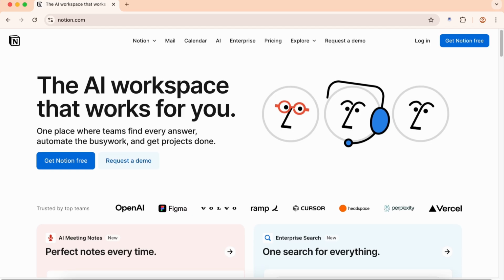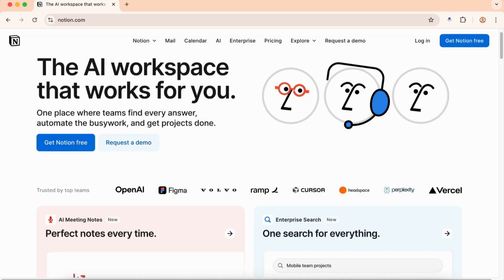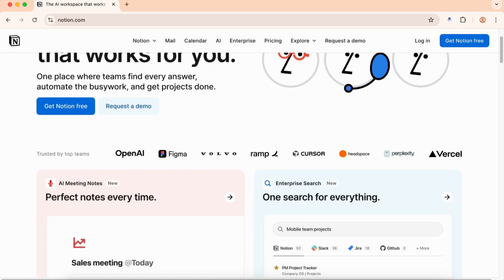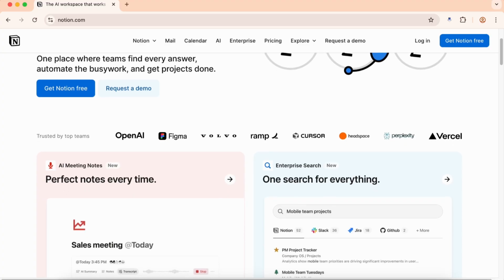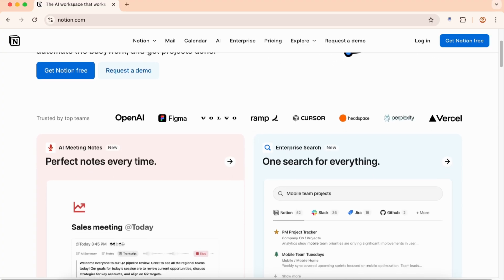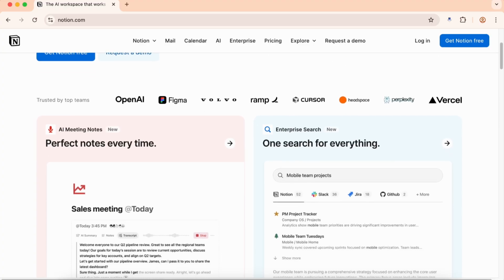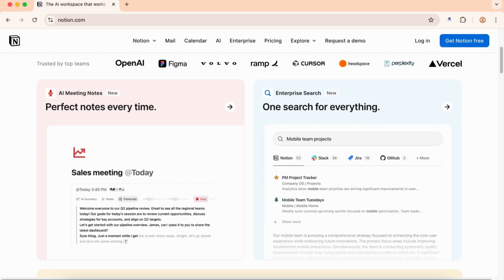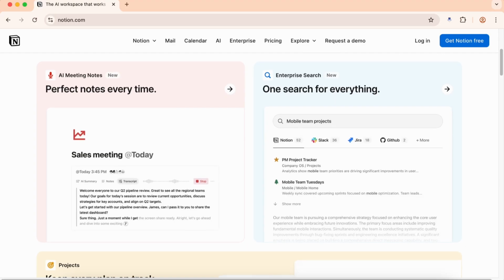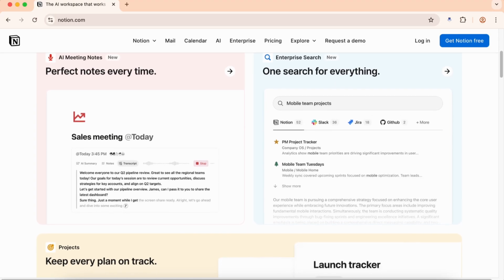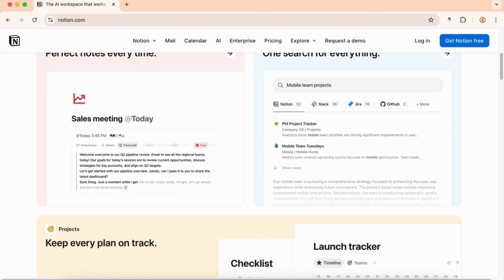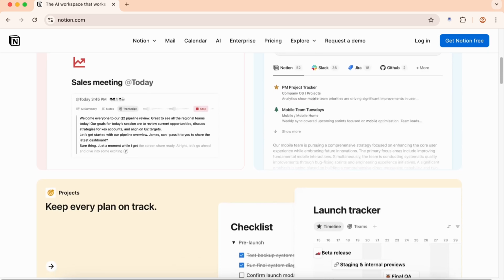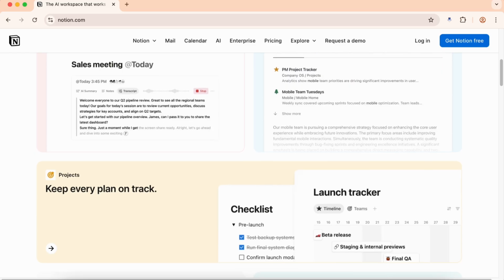Now, let's talk about Notion, which approaches productivity from a completely different angle. Where Obsidian is about connecting thoughts, Notion is about structuring everything in your life into one organized system. Notion markets itself as an all in one workspace, and after a month of testing, I can confirm it delivers on this promise. Mostly. I managed to replace my task manager, note taking app, project tracker, and even some spreadsheet work with Notion. The block based editing system is brilliant.